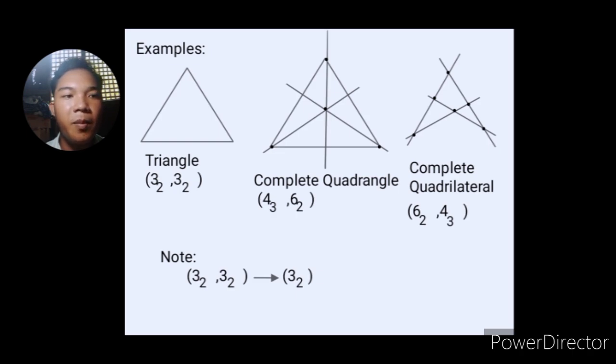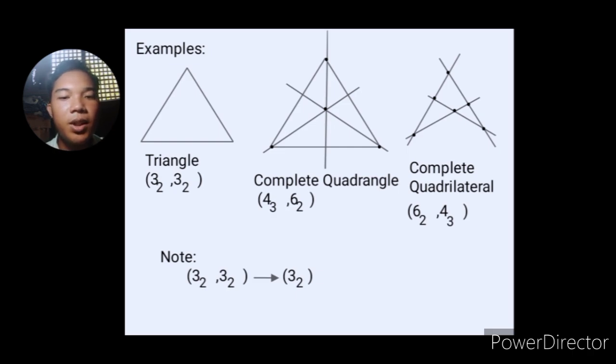The same goes for the complete quadrilateral, 6 sub 2, 4 sub 3. In every vertex there are 2 sides passing through, and on every line there are 3 vertices. So if there are 4 sides, every side has 3 points lying on it. That is very easy to understand.